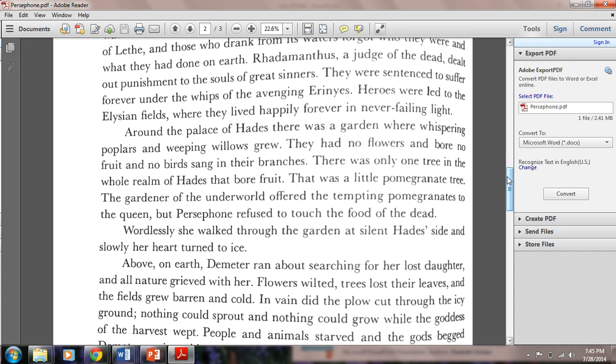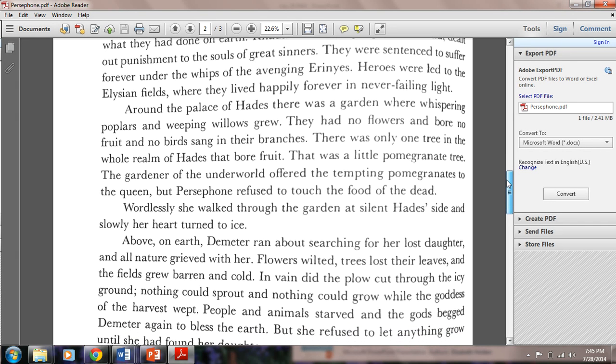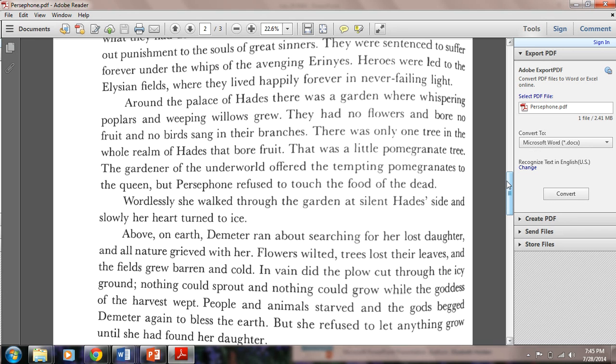Around the palace of Hades, there was a garden where whispering poplars and weeping willows grew. They had no flowers and bore no fruit, and no birds sang in their branches. There was only one tree in the whole realm of Hades that bore fruit. That was a little pomegranate tree. The gardener of the underworld offered the tempting pomegranates to the queen, but Persephone refused to touch the food of the dead. Wordlessly, she walked through the garden at silent Hades' side, and slowly her heart turned to ice.